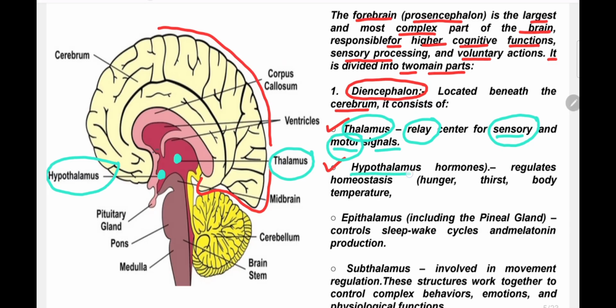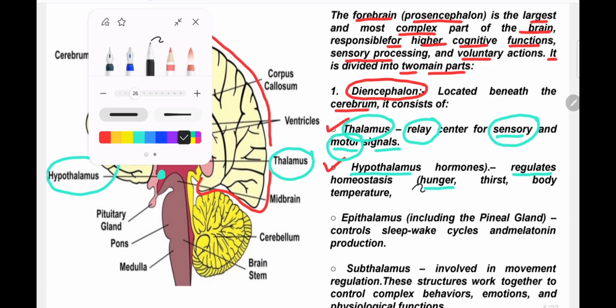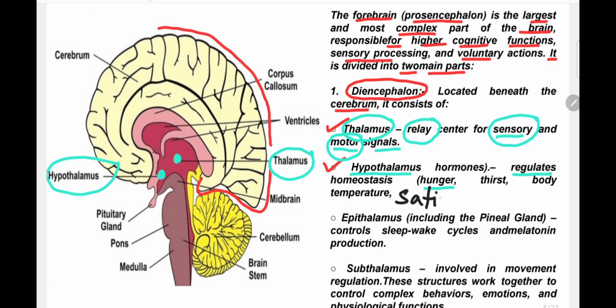And then the hypothalamus, a very important part that regulates many kinds of activity, like hunger. That means when we feel hungry, and when we eat something, we feel that that is enough for us, we will not eat more than that. That is a feeling of fulfillment, like I am full and can't eat more. That is named satiety. So hunger and satiety are both maintained by the hypothalamus.